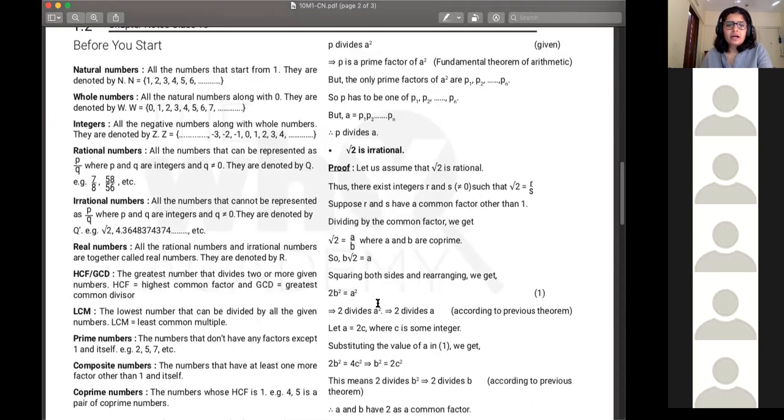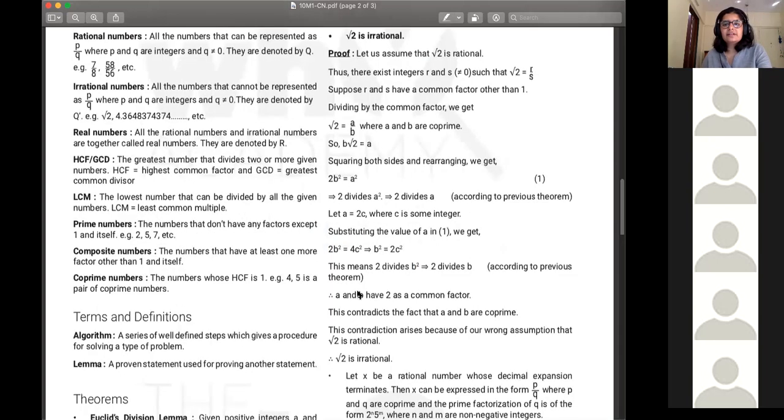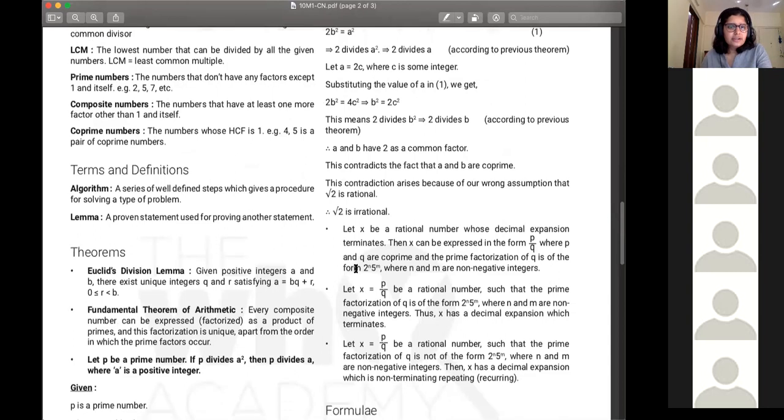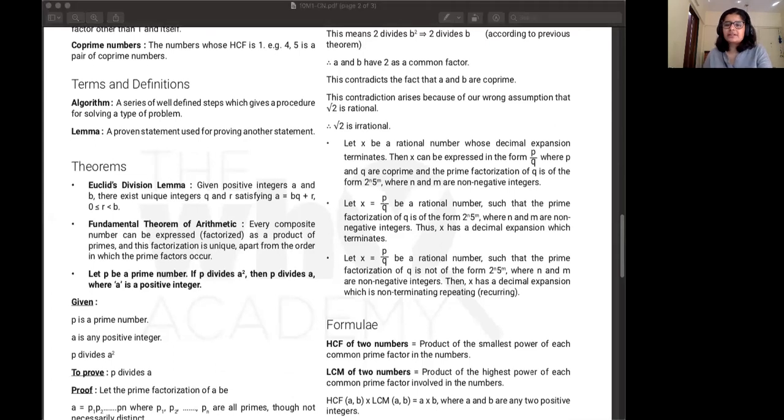All right. Another major type of problem that you get in this chapter is proving irrational numbers. So an example that is given here is to prove that root 2 is irrational, but you can use the same method to prove root 3 is irrational or root 5 is irrational, all of these things. Okay, so before we go ahead with this proof, abhi tak pura theory jaise ho gaya na, because I've been talking a lot. We'll do some problems based on Euclid's division lemma and fundamental theorem of arithmetic. So that's like 50% of the different types of problems that you get in the chapter.